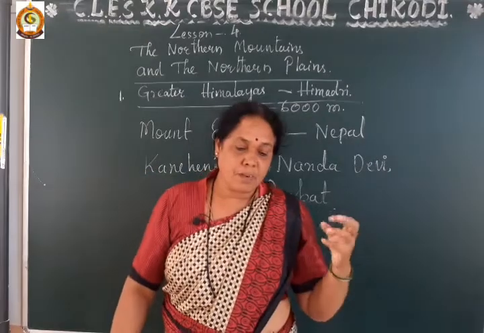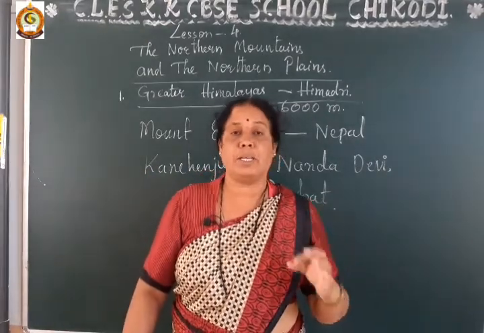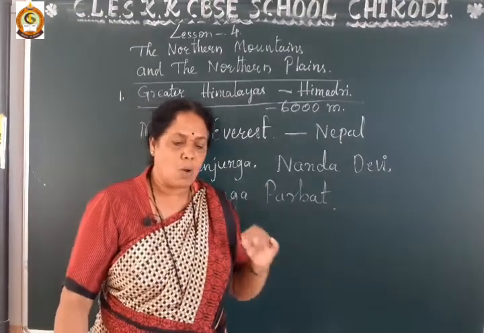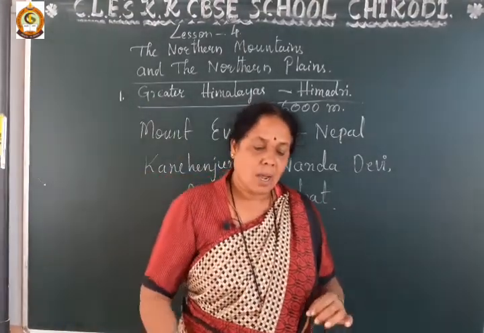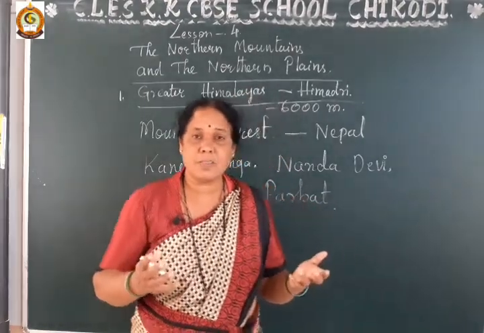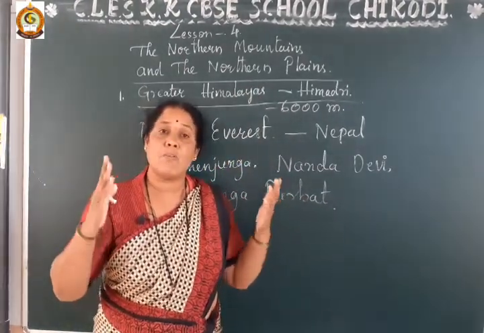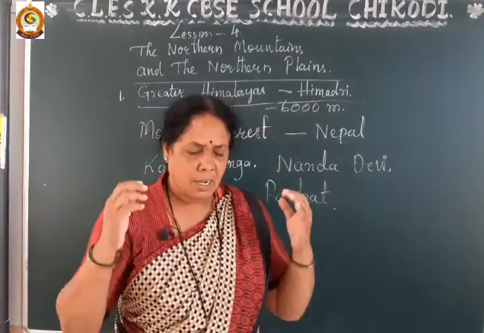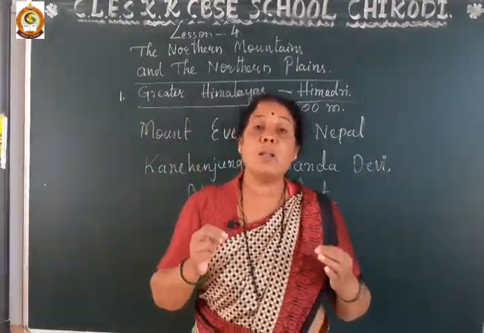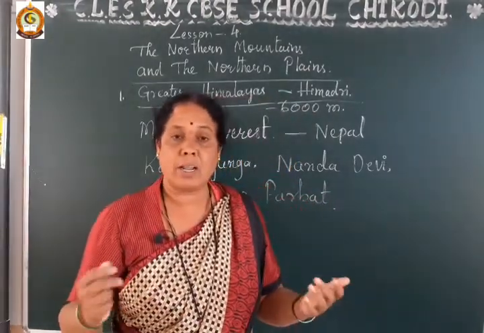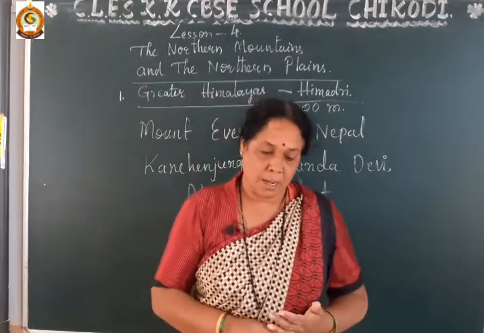The temperature remains very low throughout the year, and cultivation is not possible. Is agriculture possible in this area? No. Why? Because it is a very cold region. Because throughout the whole year the temperature remains very low in this region, cultivation or agriculture is not possible.